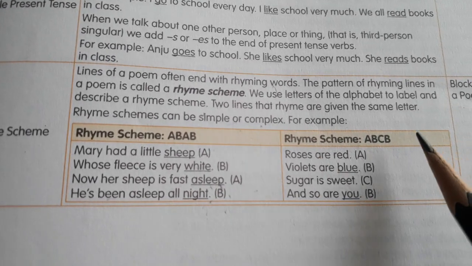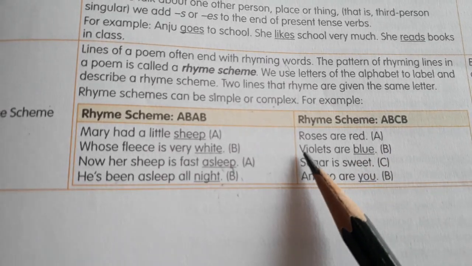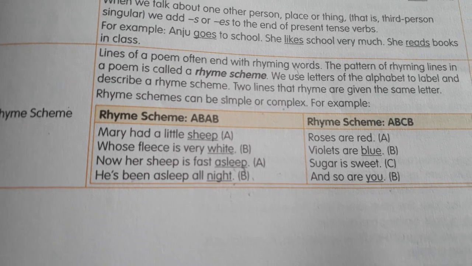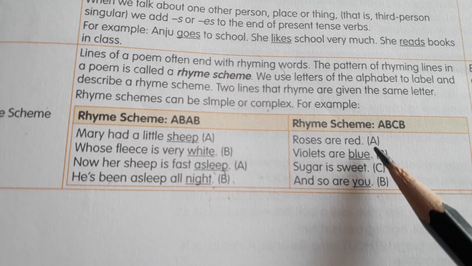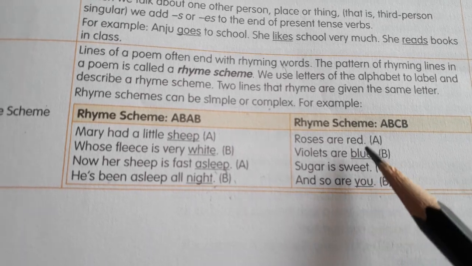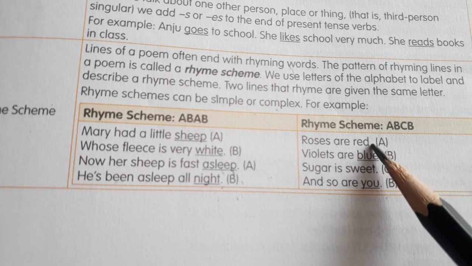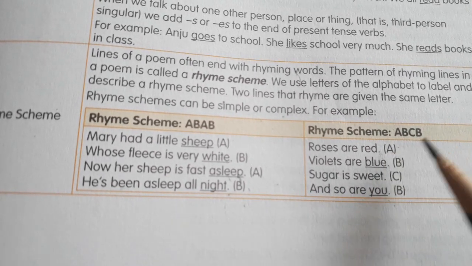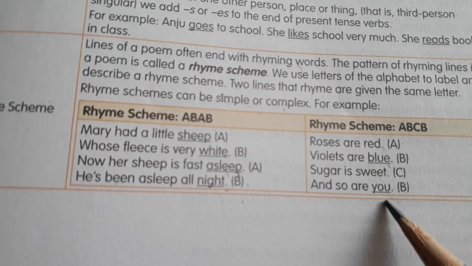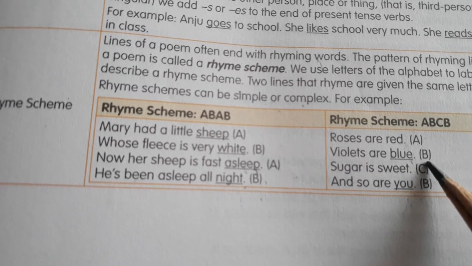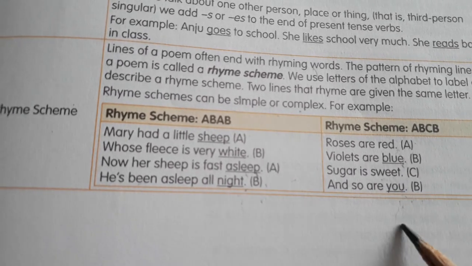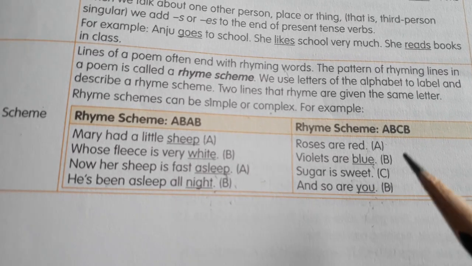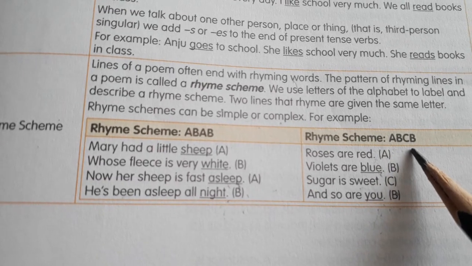A, B, A, B. See here. Roses are red, violets are blue, sugar is sweet, and so are you. Now see the rhyming words. Is there any rhyming word for red, blue, sweet, you? No. So write just A. Next, blue, you. Blue, you. So write B and B. Sweet. No other word is there, so write just C. What is the rhyme scheme for this poem? A, B, C, B. Okay.